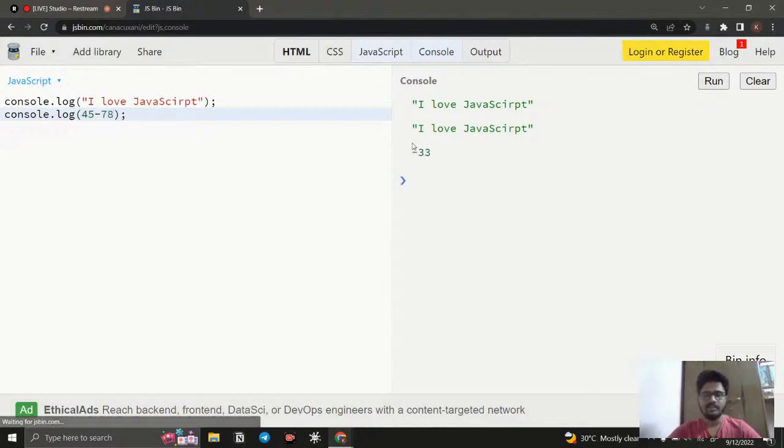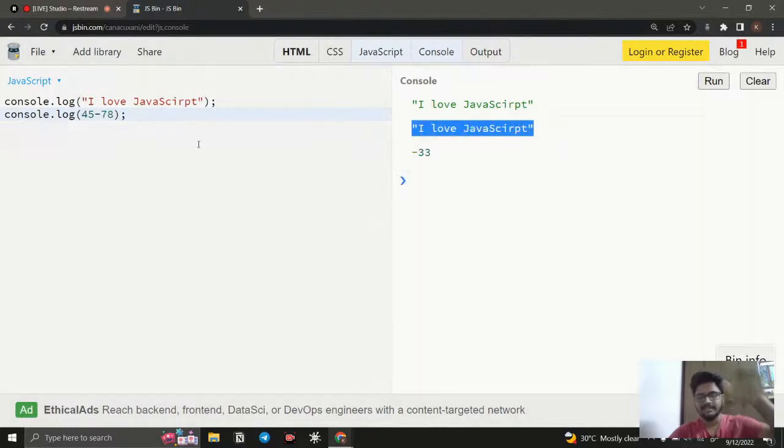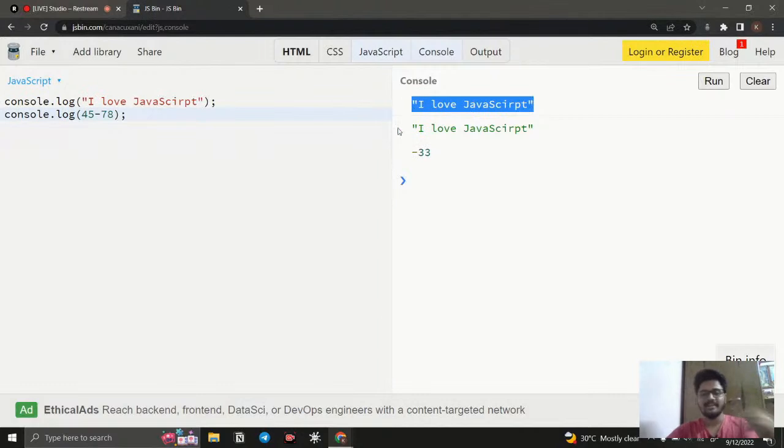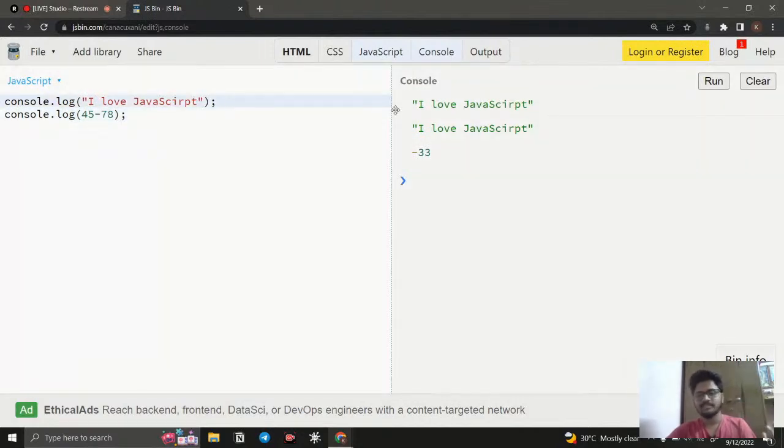If I say run, you can see I love JavaScript is running again. You can see the old one is also there and it's running again. So we get I love JavaScript, and also we get minus 33. The only thing you need to remember is that console.log is a default method available in JavaScript. We can use this console.log method to debug our JavaScript code, and we can check whether our answer is correct or not, and whether we can proceed further with the code or not.